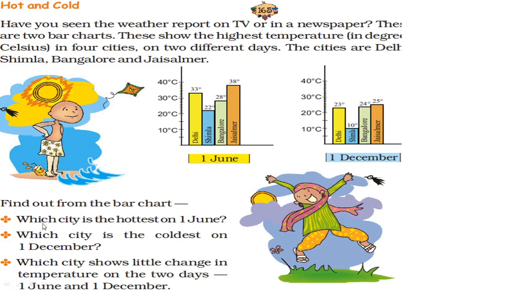First question: which city is the hottest on 1st June? Hottest, that means whose temperature is the highest. So just see here: Delhi 33, Simla 22, Bangalore 28 and Jaisalmer 38. Obviously this is the highest. So you have to write what? Which city, name of the city. So write the answer Jaisalmer.